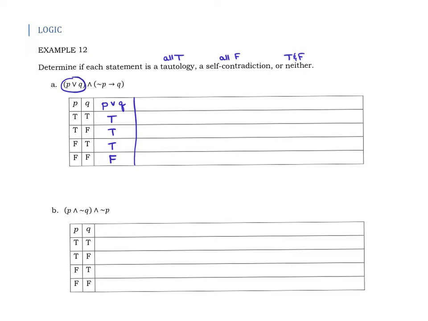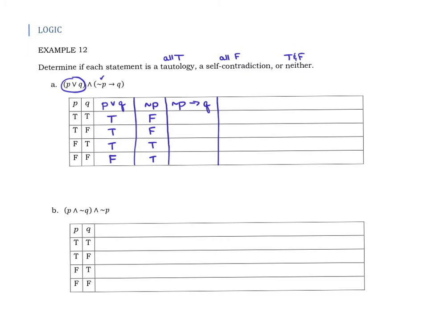The next thing I'm going to go ahead and look at is the next set of parentheses, and I notice we have a negation in there, a not P. And so what that does is it takes all of the values of P, all of the truth values, and changes them to the opposite. So now that little bit is done. And then I can take that last set of parentheses entirely and do this one.